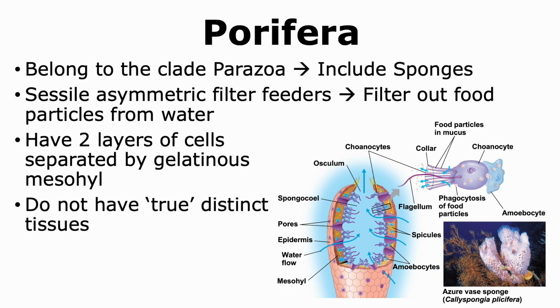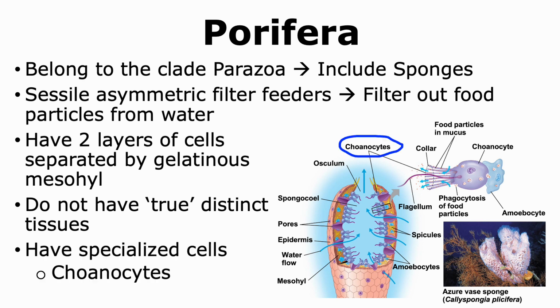Many scientists agree that sponges do not have true distinct tissues the way other animals do. The rudimentary tissues that they do have also don't form through the germ layers the way it is observed in other animals. Sponges do have specialized cells like choanocytes that play important roles in phagocytosis of food particles to obtain nourishment for the sponge.